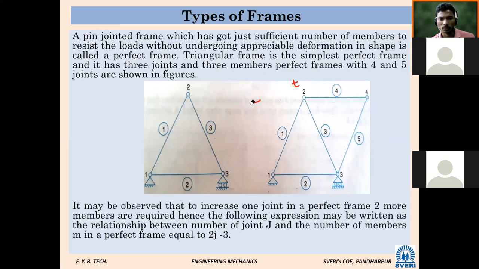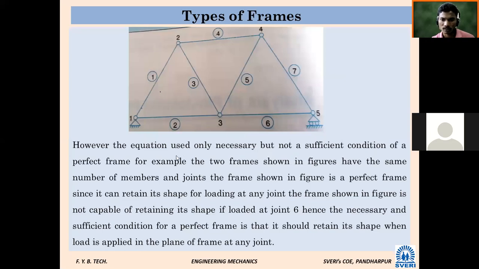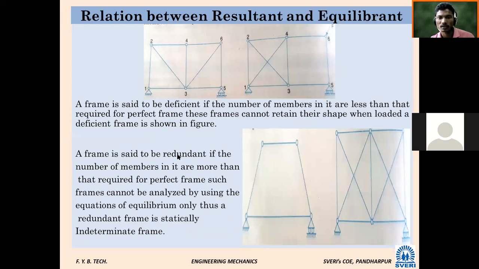So we will not go deep into how to find it. Types of frame, the same is given, the same history I have told. So you can apply the relation between resultant and equilibrium. A frame is said to be deficient, as I have told, if the number of members is less than that of the required frame. A frame is said to be redundant, the same is given here also, if the number of members is more than required.